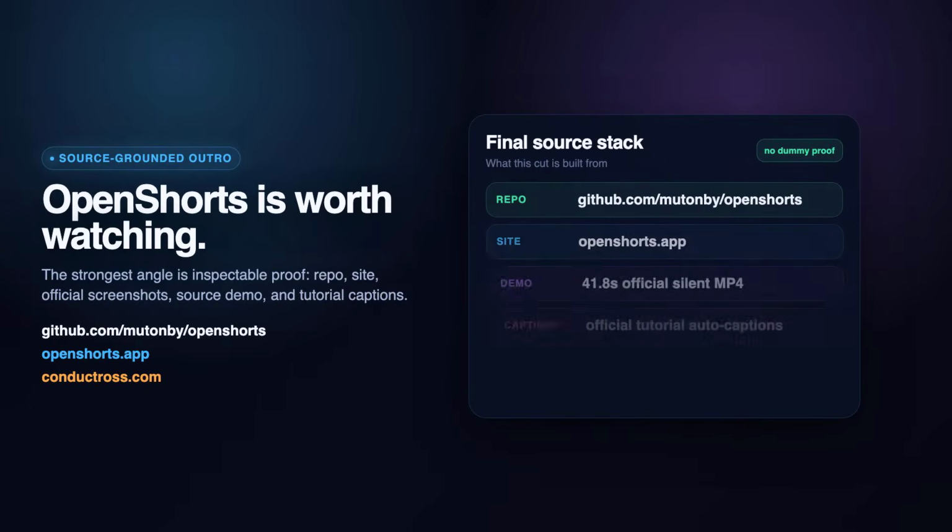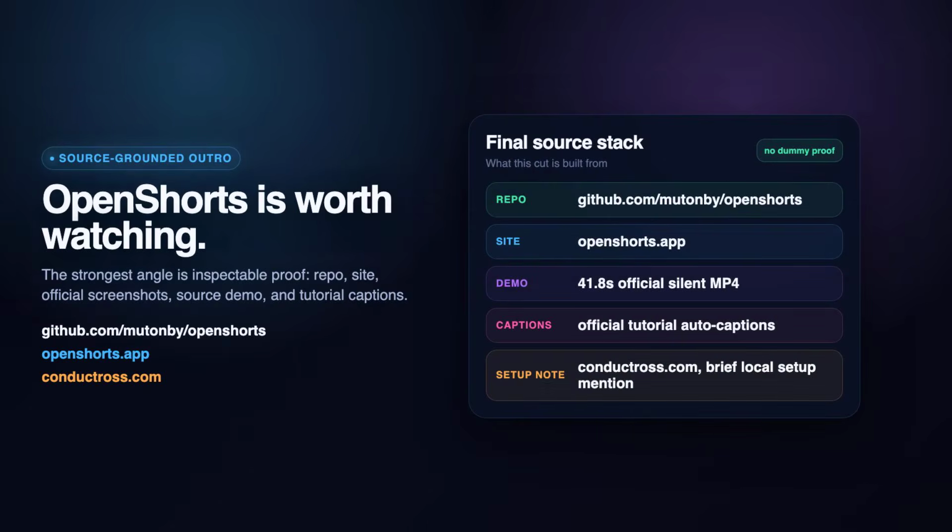Bottom line, OpenShorts is worth watching because it attacks a real creator pain point with a codebase you can inspect and run yourself. The repo is github.com/mutantb/OpenShorts, and the site is openshorts.app.